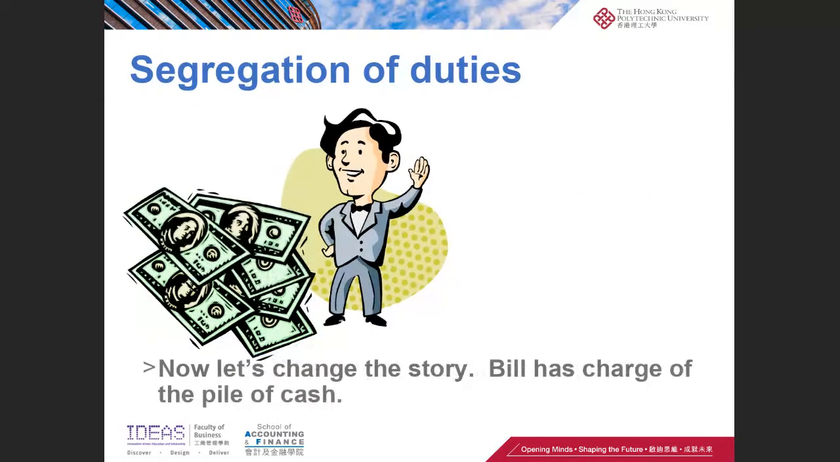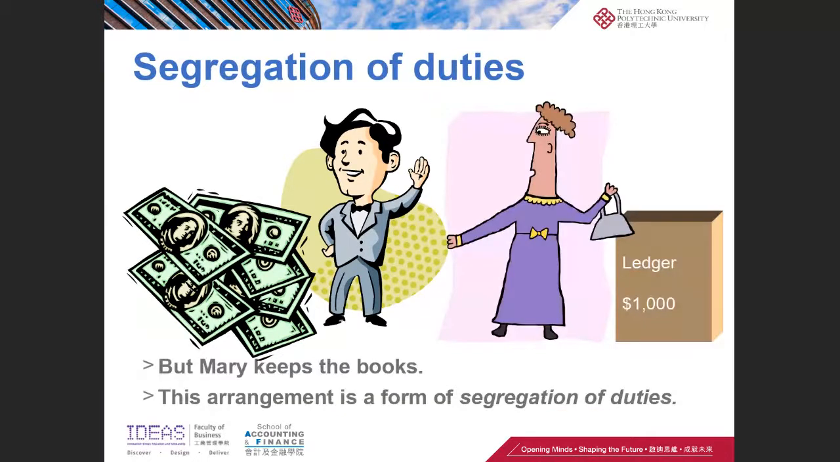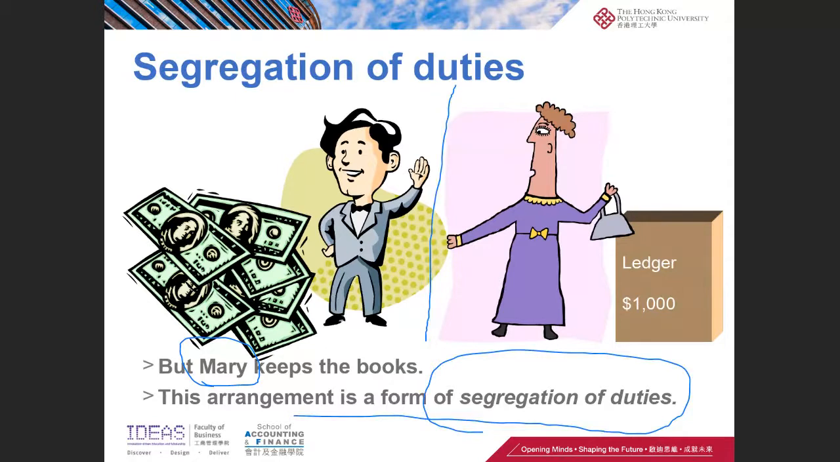Now, let's change the story. So again, Bill is in charge of the pile of cash. So again, he's doing the custodial function. But now we change the story. So we have Mary to keep the book. In other words, now Mary is doing the recording function. Okay, so now we have a segregation of duty, right? Because we have different people doing the custodial function and the recording function.